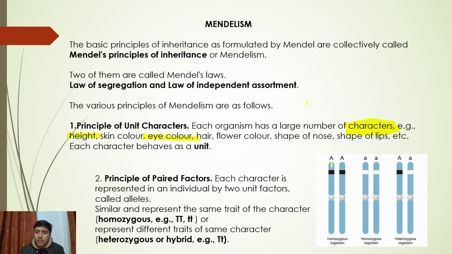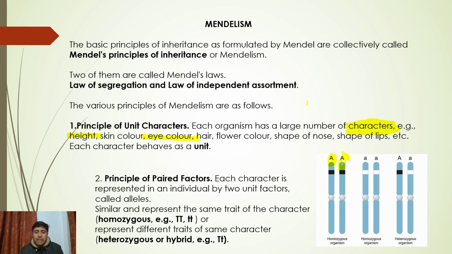Because one allele we get from our father and the other allele we get from our mother. Are you getting my point? So whatever character you are studying, whether it's flower color, height, shape of your nose, or shape of your lips, it is represented by a unit, as said in the first principle. But each character will be represented in an individual by 2 unit factors known as alleles.